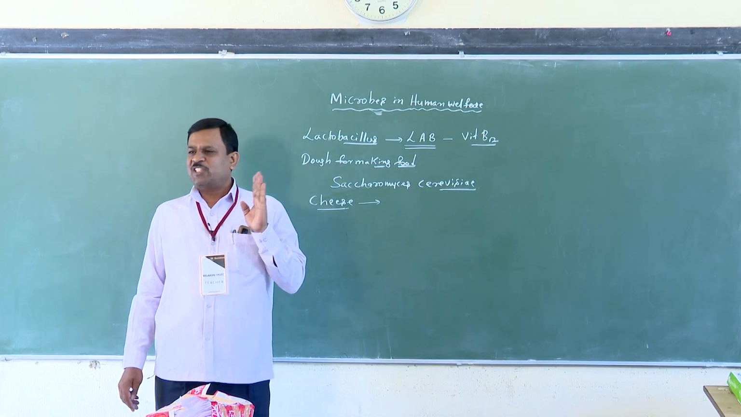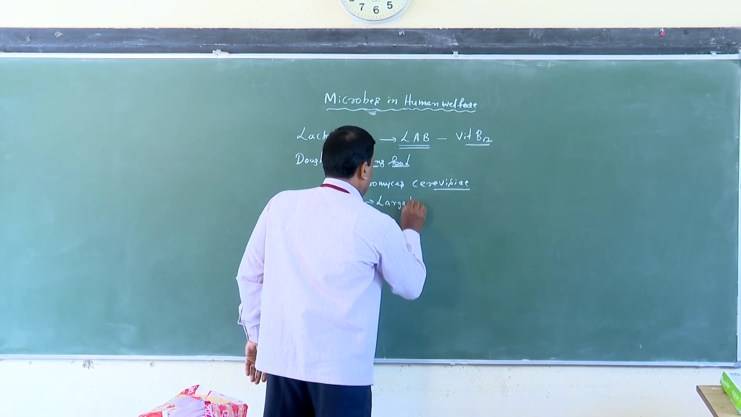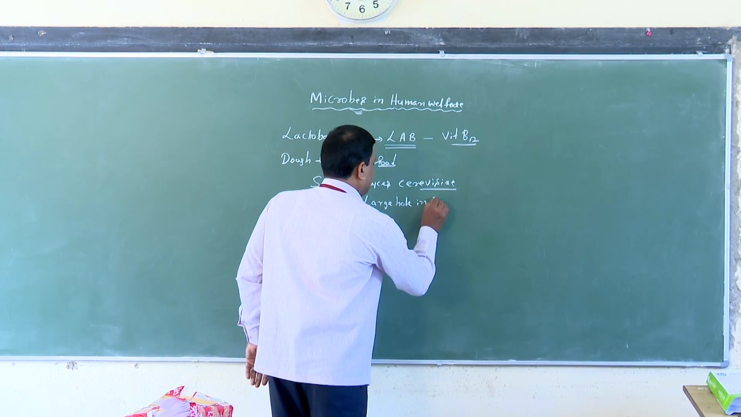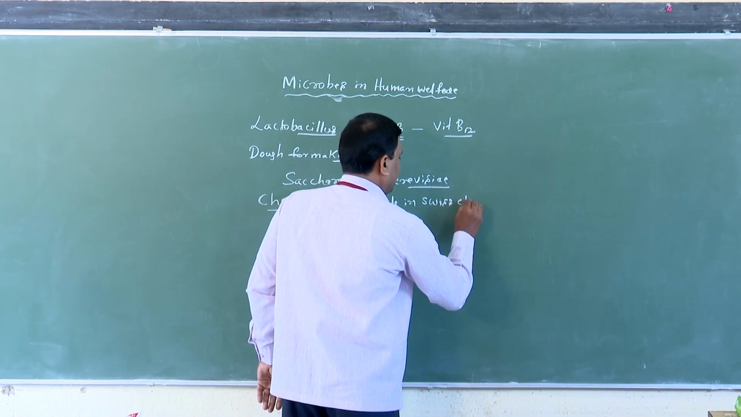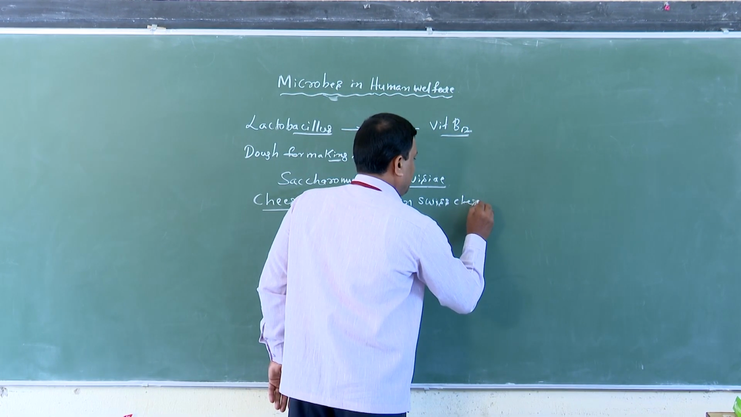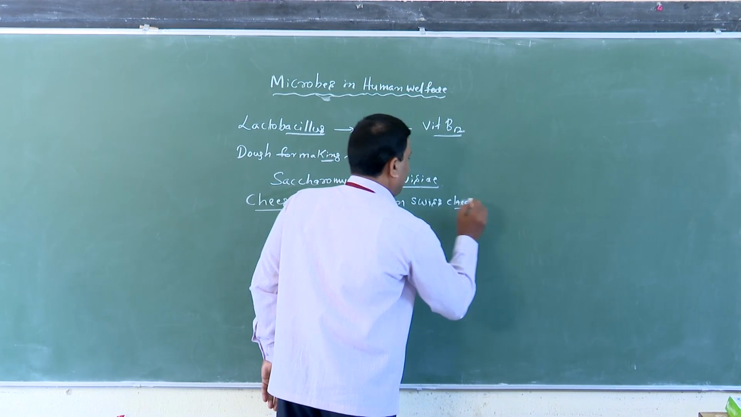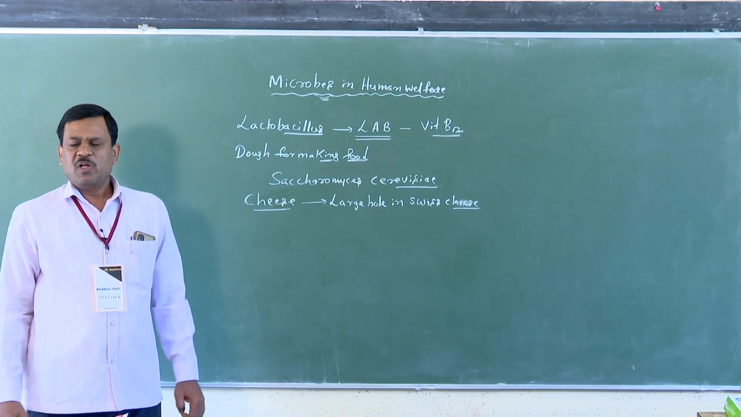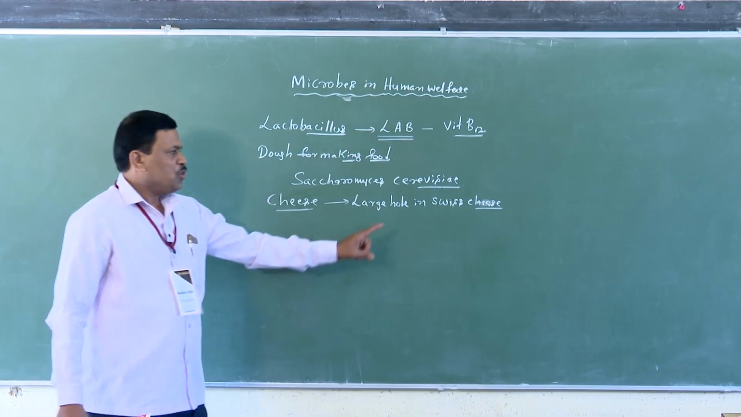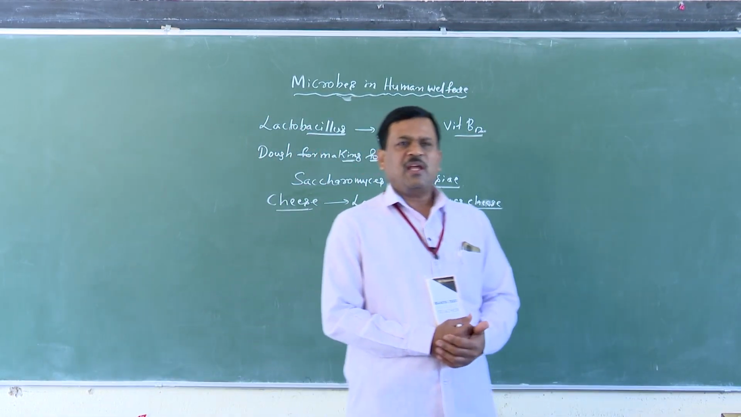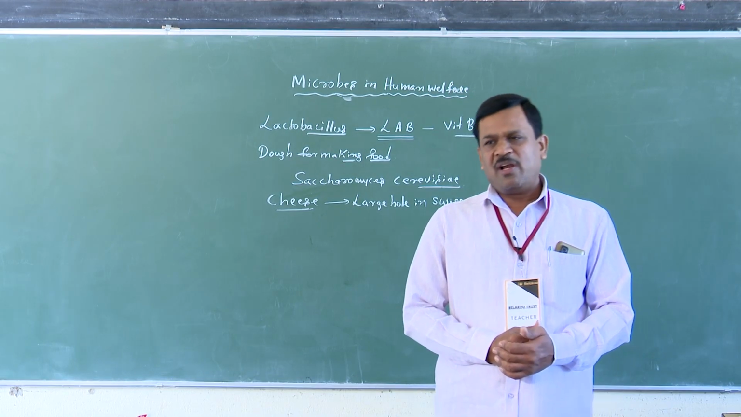The large holes in Swiss cheese. You know the large holes in Swiss cheese? Have you heard about the large holes in Swiss cheese? They are produced by one of the bacteria, and the name of the bacteria is Propionibacterium shermanii.